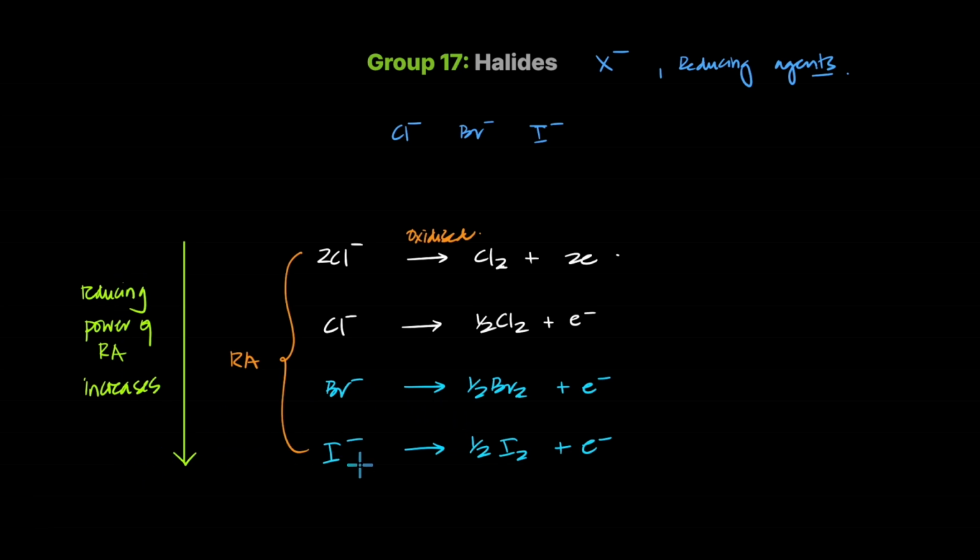So the reducing power is increasing, which makes iodide amongst these 3 the strongest reducing agent, and chloride the weakest of all 3. Which is why, if you remember, potassium iodide is a great reducing agent, because it's iodide, and iodide really wants to become iodine. Like I said, halogens are oxidizing agents, halides are reducing agents.